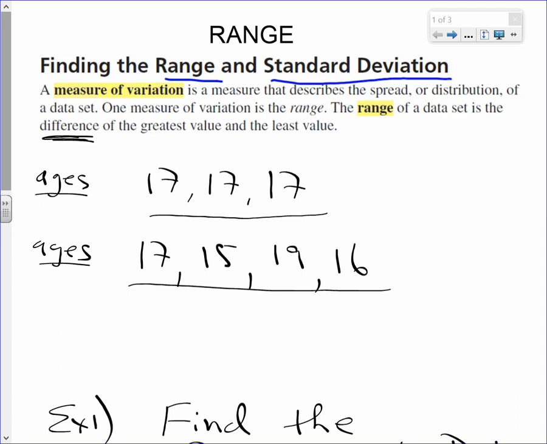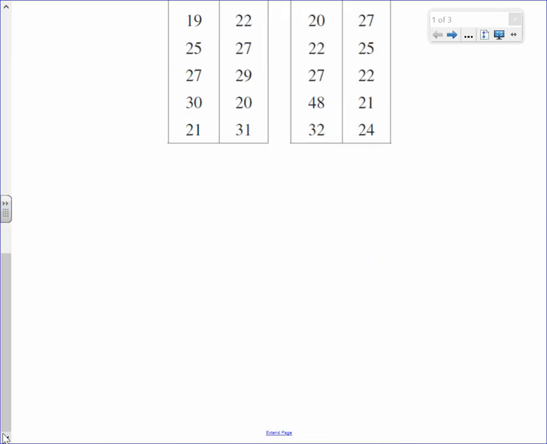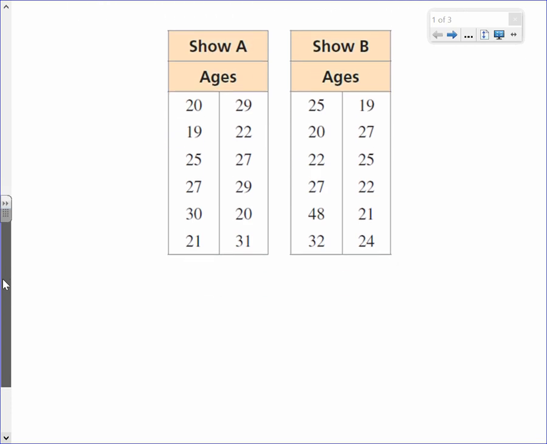So the range of a data set is the difference of the greatest value and the least value. So let's find the range of show A. We're going to get the highest value. What would be the highest age in show A?